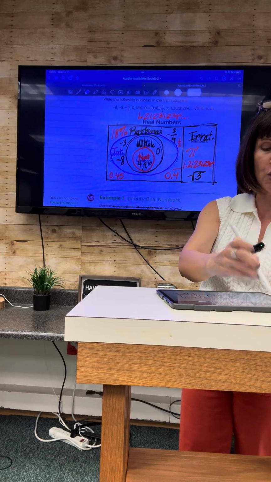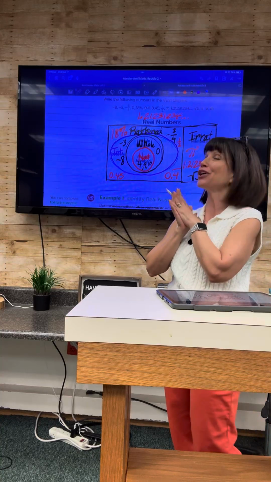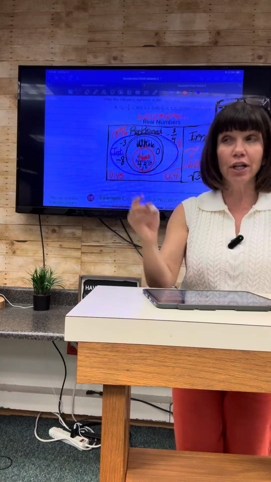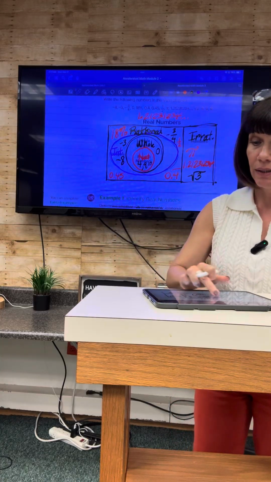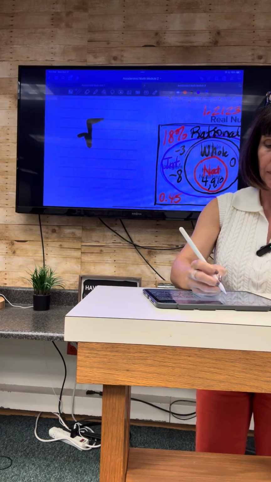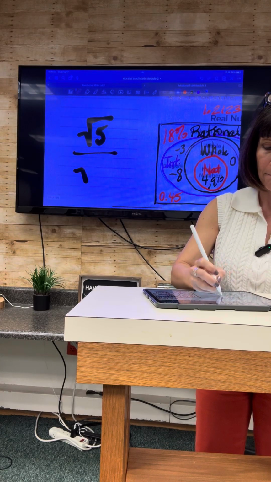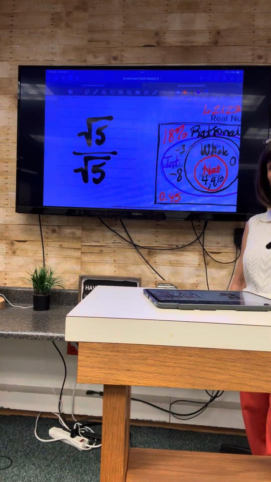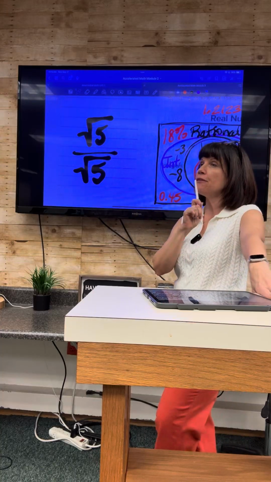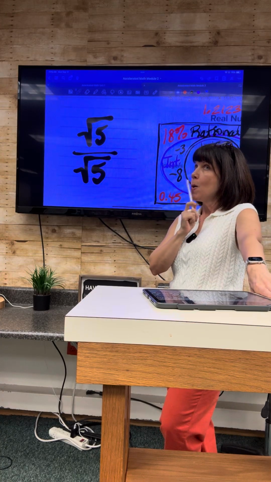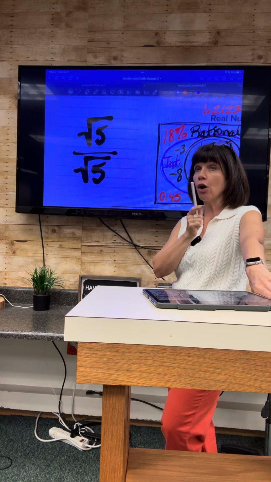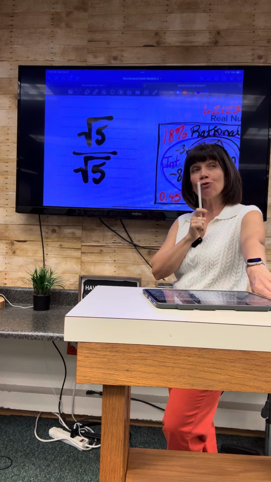Now, class, I have one more special item I have just for you. Are you ready? Yeah. Please think about where this would go. Wait till I finish drawing the whole thing now. Okay? I'm going to draw it in really big writing so it's easy to see on the TV screen. Stare at it for a moment. I just wrote square root of 5 divided by square root of 5. So you have to figure out if it's going to be rational or irrational.